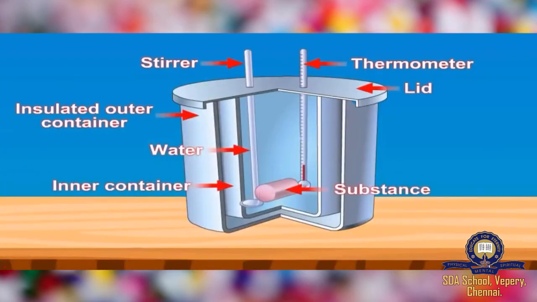So what I am going to do now is put it inside and stir it well. What will happen as we stir? There will be a change in temperature. You would have noticed the change in temperature. Initially it was less. When I put in this particular substance, which is of higher temperature when compared to the water, there is a rise in temperature. How long does this rise in temperature happen? Until the temperature of this substance and the water becomes the same. So exchange of heat happens between the water and this substance.